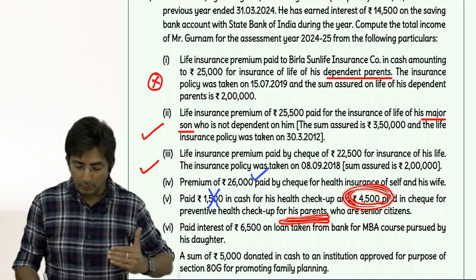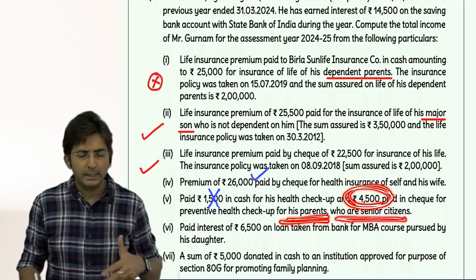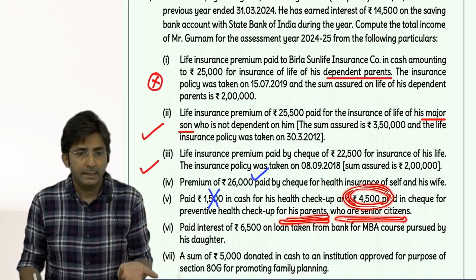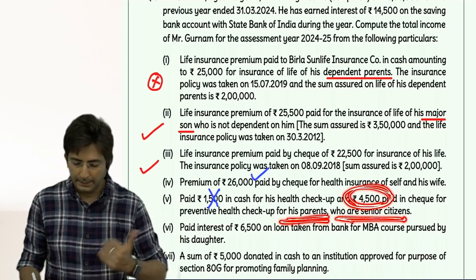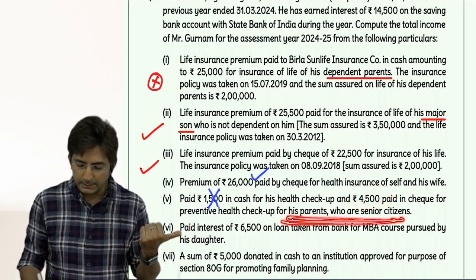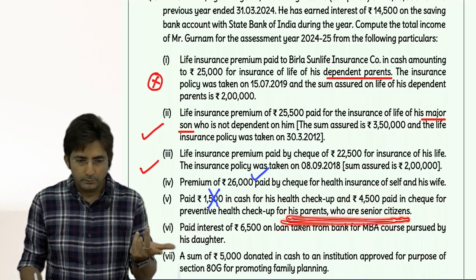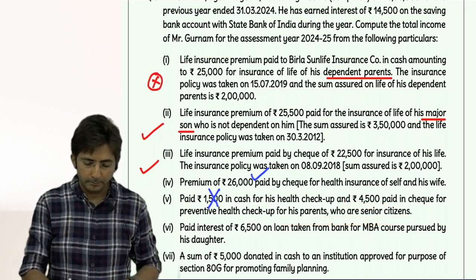It can be taken in the parent sector, and there they are senior citizens, so take it in additional deduction. First we take additional deduction and then we go for basic deduction. Since parents are senior citizens, we will take this amount in additional deduction. So finally it will be like this.